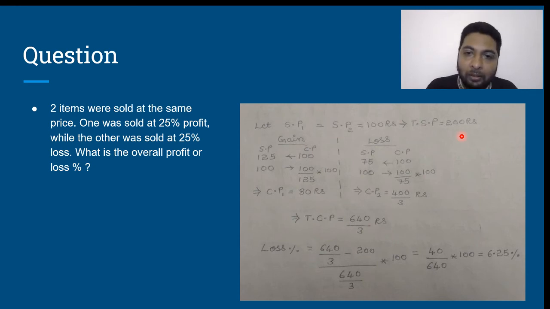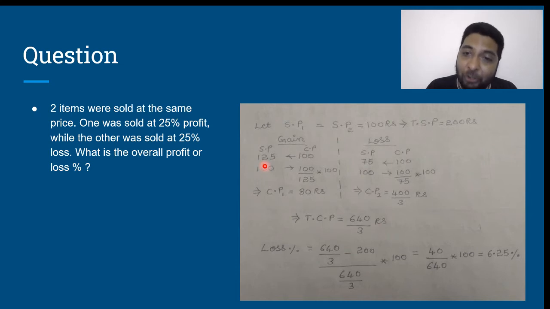Now, the two cases, the first article was sold at a gain and the second article at a loss. Let us consider the gain part, the article which was sold at a gain. If the cost price, I'm not telling the cost price, if the cost price was 100 units, then the selling price would have been 125 units. If the cost price was 100, selling price would have been 125.